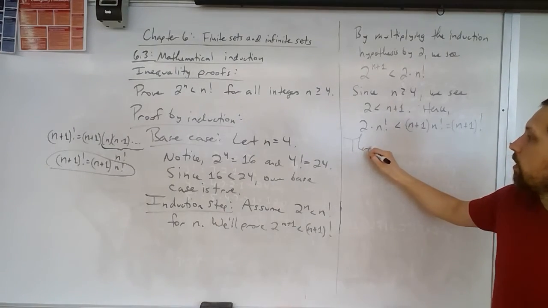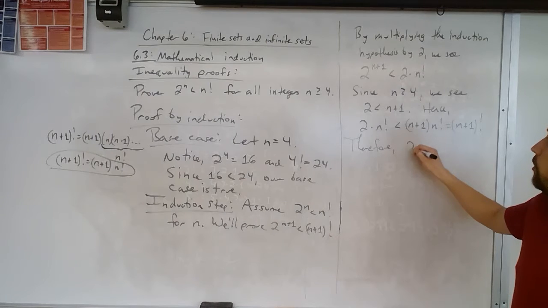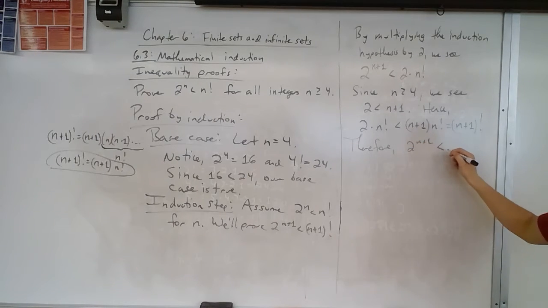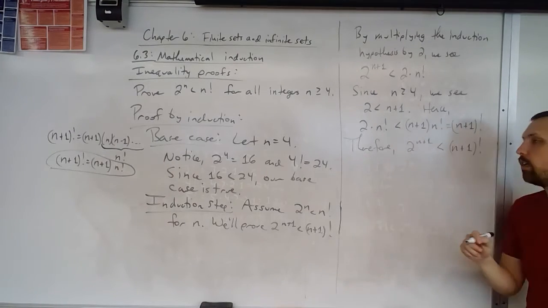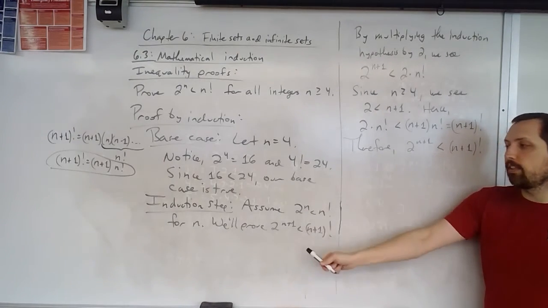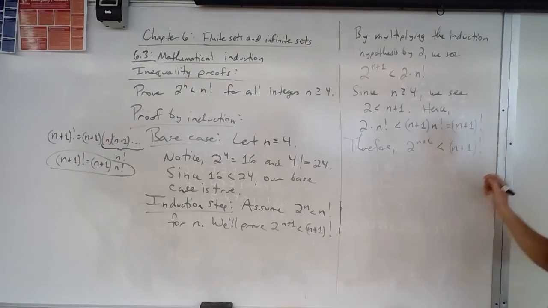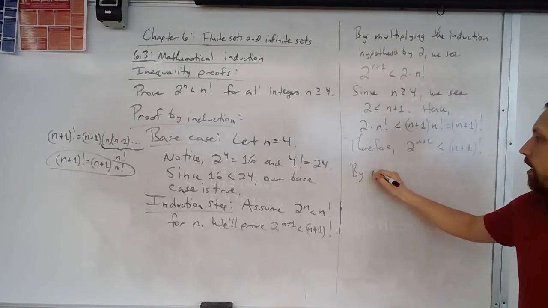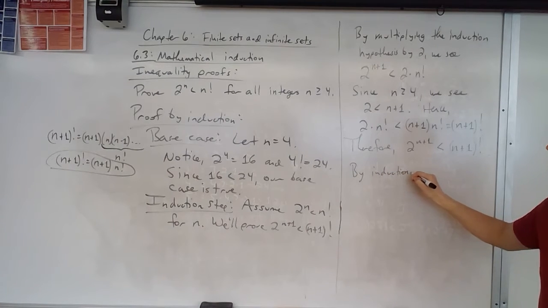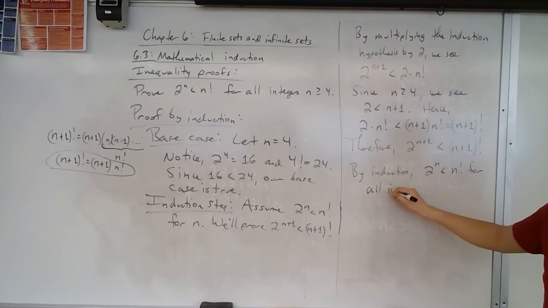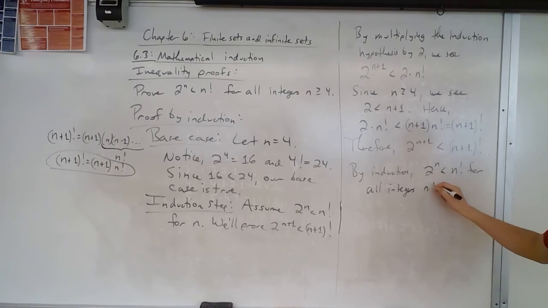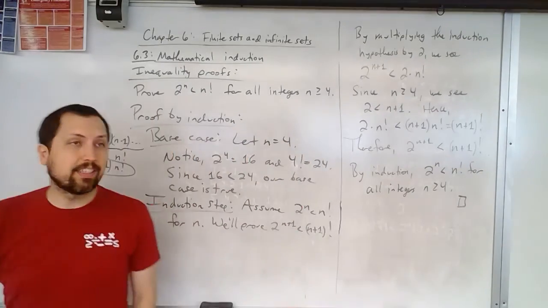So therefore, 2 to the n plus 1 is less than n plus 1 factorial. We have indeed shown that this statement is true for n plus 1. So then by induction, 2 to the n is less than n factorial for all integers n greater than or equal to 4. And that concludes our proof of this inequality.